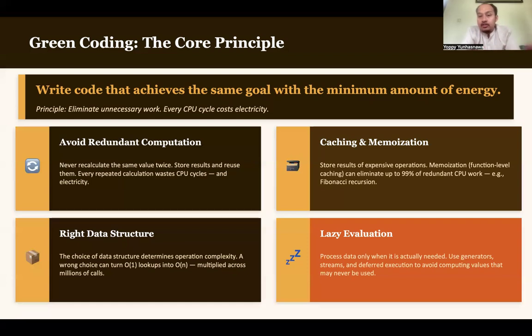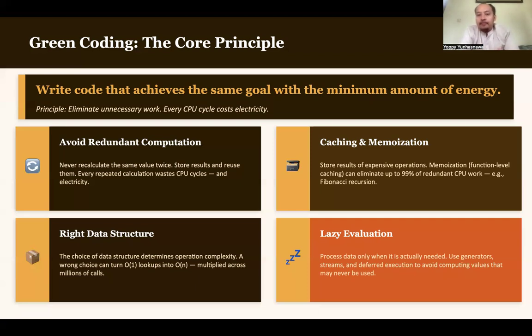We have data structures, sorry. We have several data structures such as array, list, linked list, and also map or hash or dictionary, something like that. We have so many data structure types. Please, you have to understand what those data types are and in which case those data types will be more suitable.